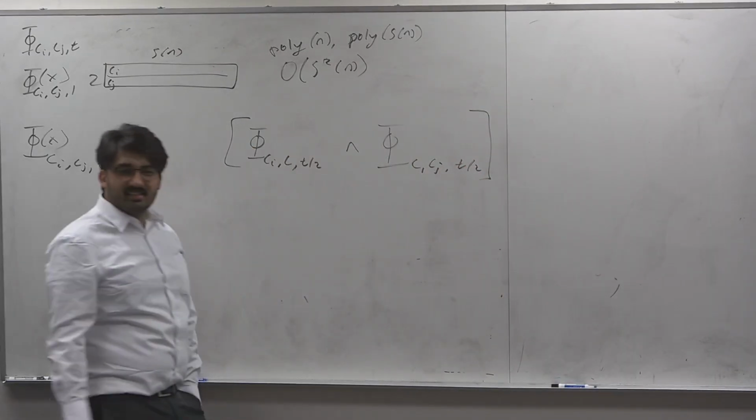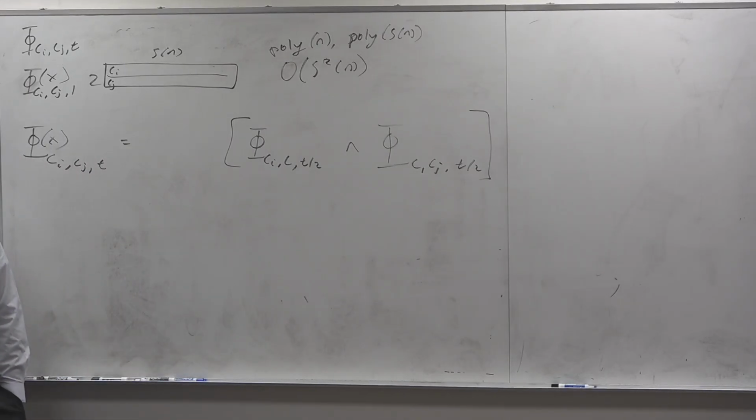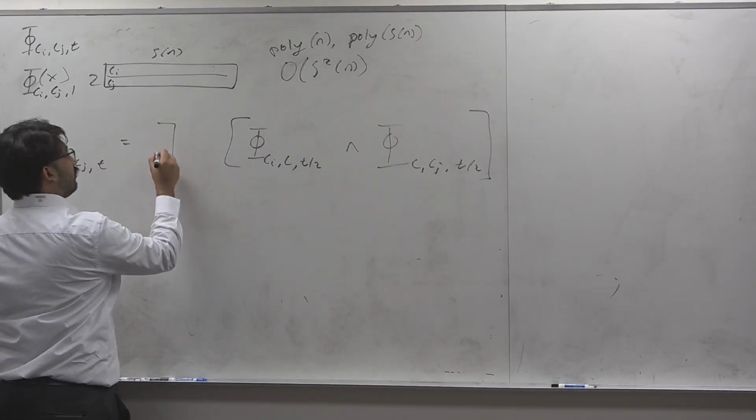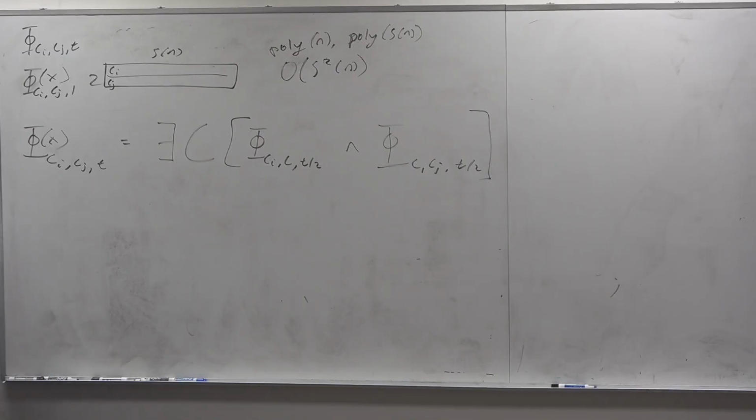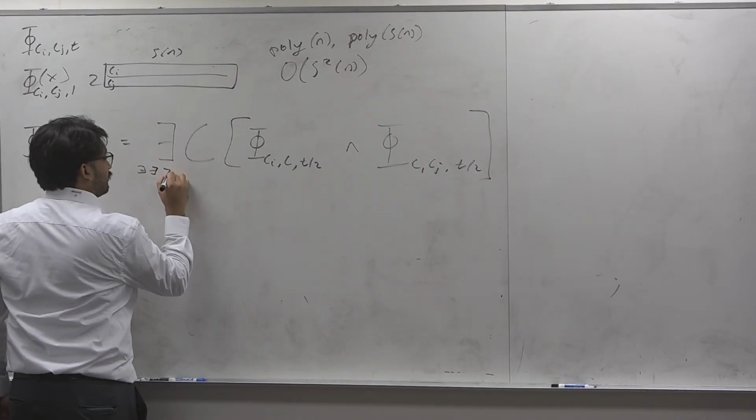But how do you find the C for this? What you do is you just existentially quantify over it. There exists a C such that you can go from Ci to C in T over 2 steps, and then C to Cj in T over 2 steps. Now, when I write this big exists C here, note that this is a sequence of exists.